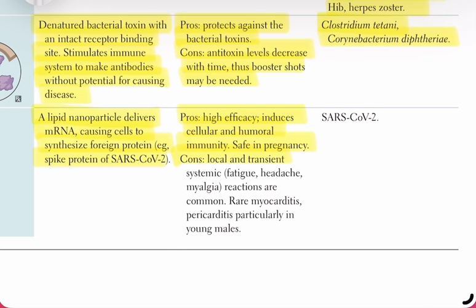Cons: they often cause local and transient systemic reactions such as fatigue, headache, and muscle aches. Rarely, they can cause myocarditis and pericarditis, especially in young males. Example: SARS-CoV-2 mRNA vaccines.